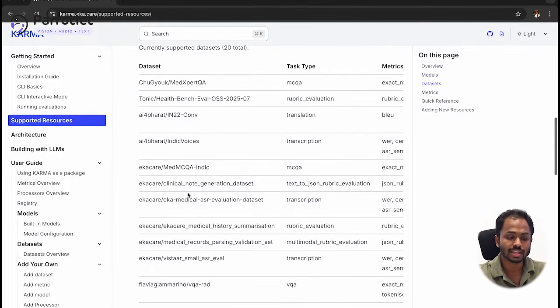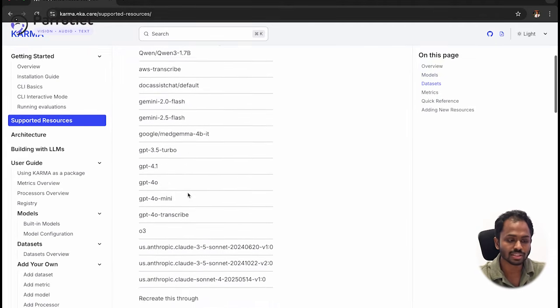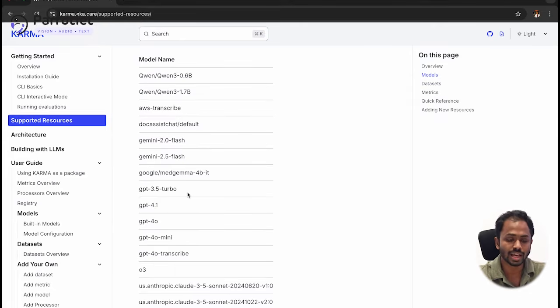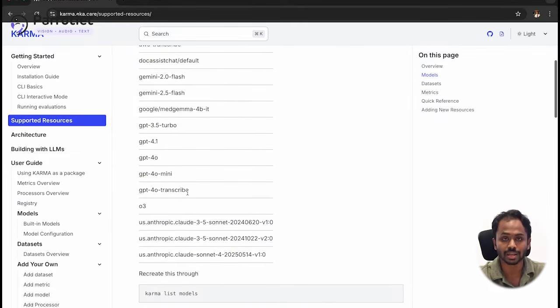These are both datasets that we are contributing to the community and also a lot of medical datasets that have already been released. Along with this, we are also supporting both open source as well as models that are available through APIs. We would love contributions from the community to expand this list further so that people can bring their own models and datasets.